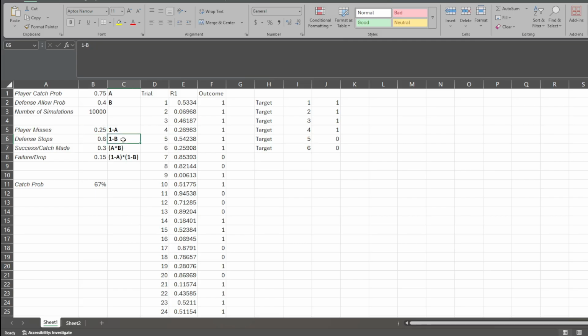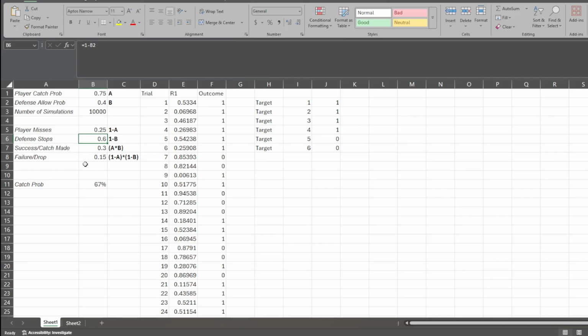And then we're going to do the same thing with the defense. If the defense allows them to make the reception 0.4 or 40% of the time, what is the probability that they're going to stop them from making the reception? Well, they're going to stop them 60% of the time.